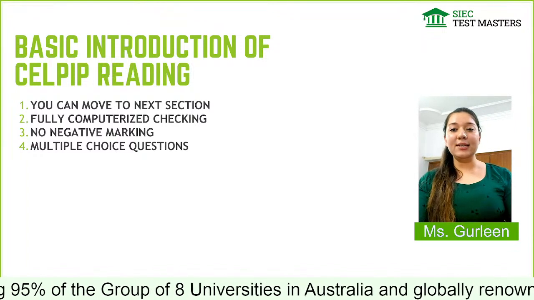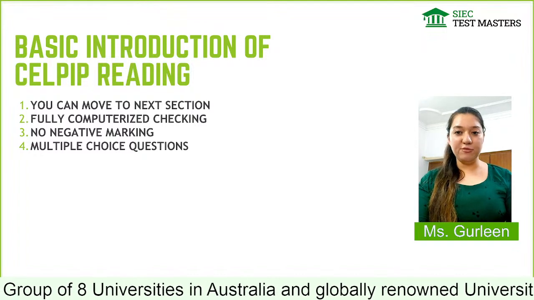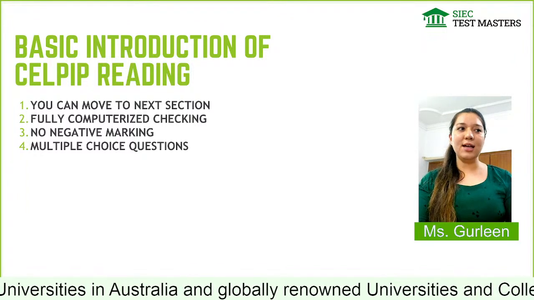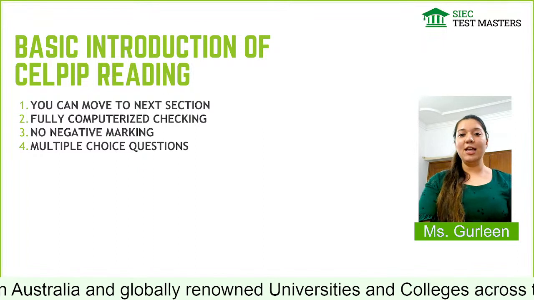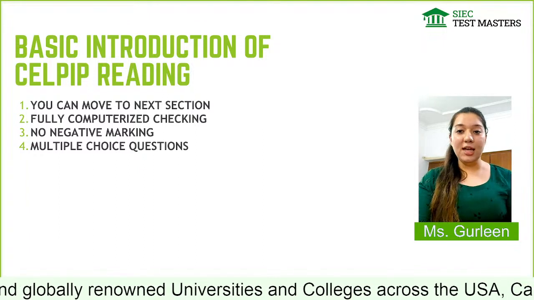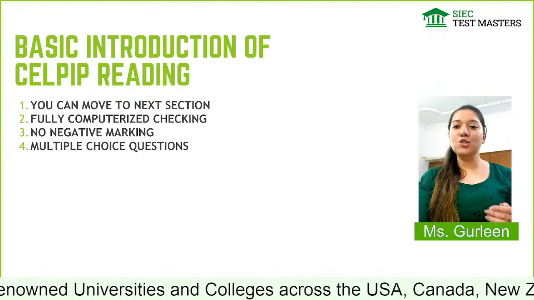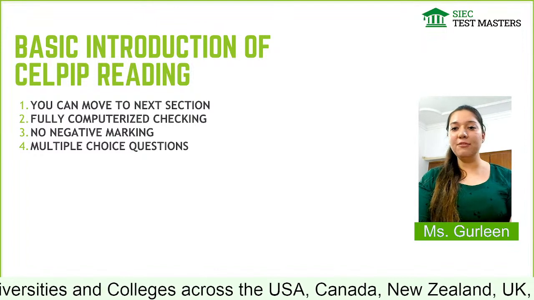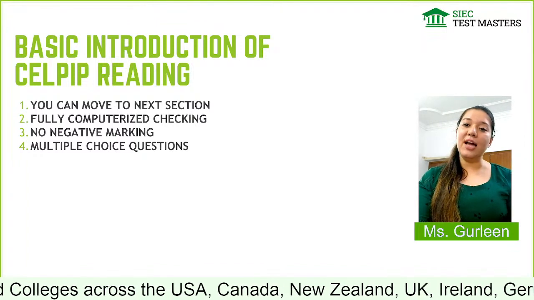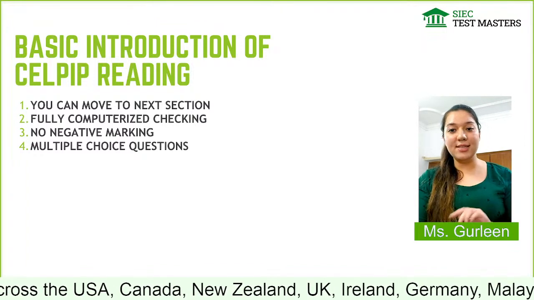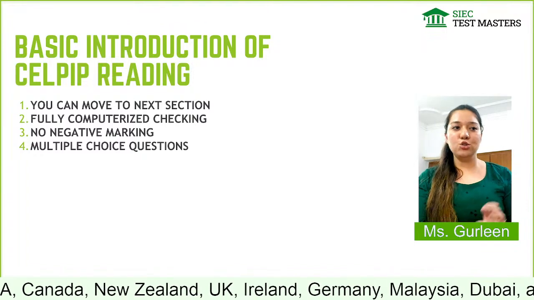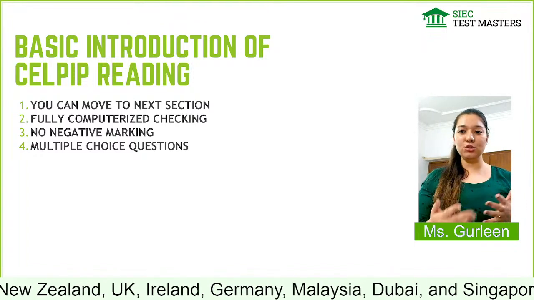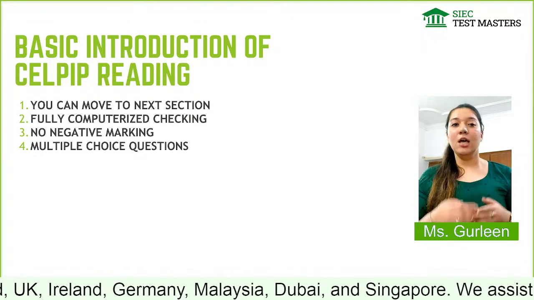So the third point is that we do not have any negative marking in CELPIP. So it's a kind of a benefit we have. Like, if I don't understand something and I want to give an answer, I can just randomly give any answer, and with the help of that, there is a 25% chance that my answer is correct. Right? And whatever text we have read, something or the other does get inculcated in the mind, right?